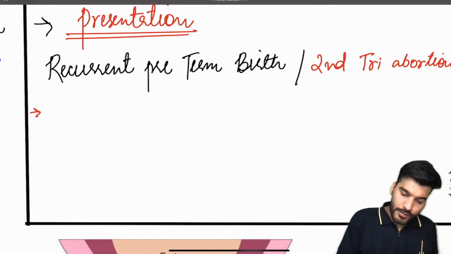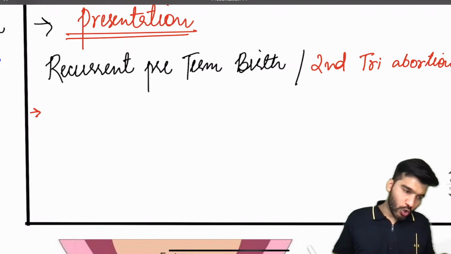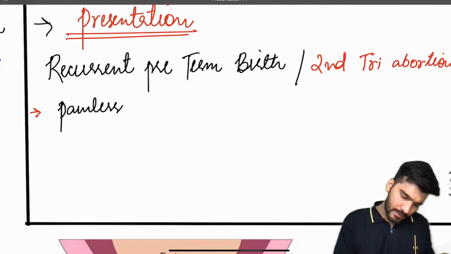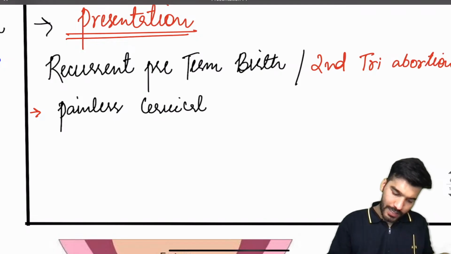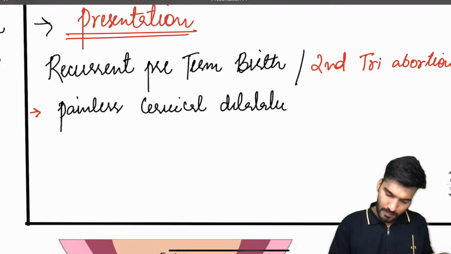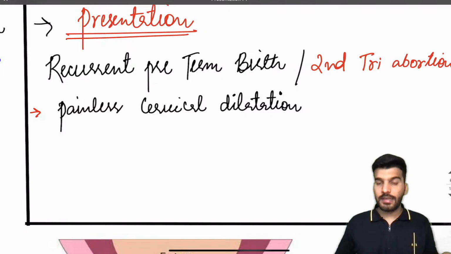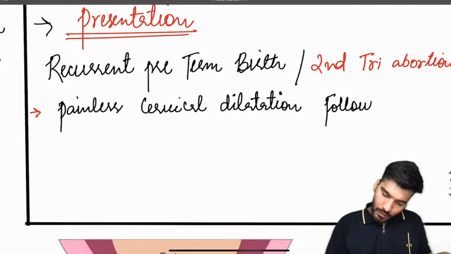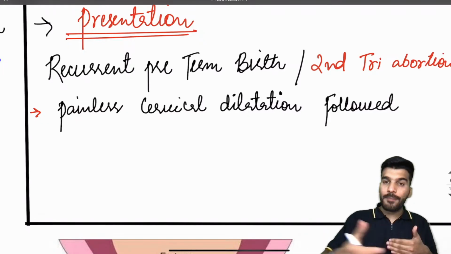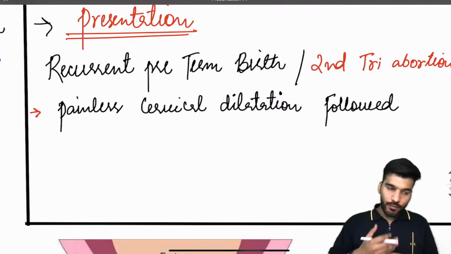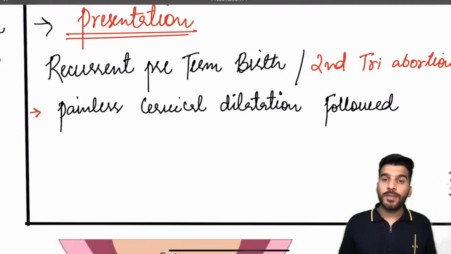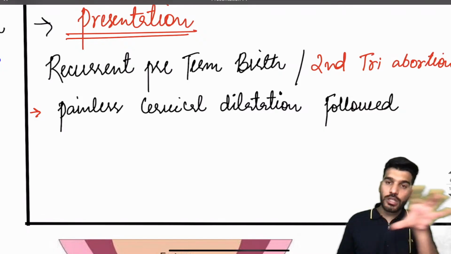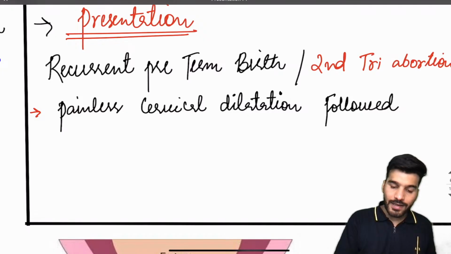Second thing, in the presentation there will be a painless cervical dilatation. When the cervix is dilated, there will be prolapse of the membranes, followed by expulsion of the fetus. If it occurs around the preterm period, it will cause preterm labor. If it occurs prior to that, there will eventually be a second trimester abortion.